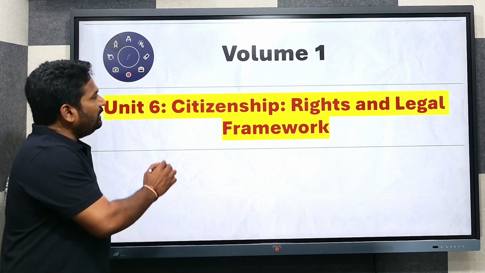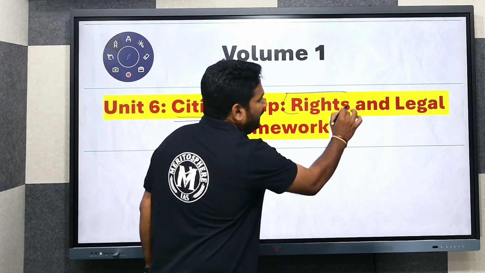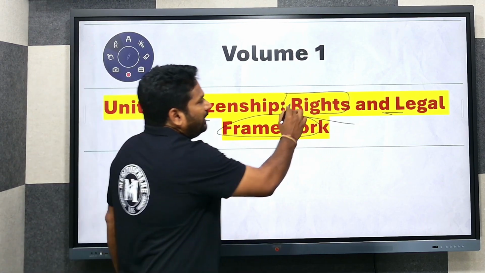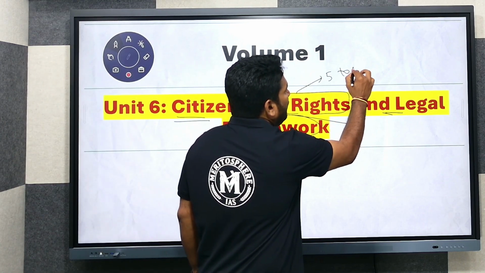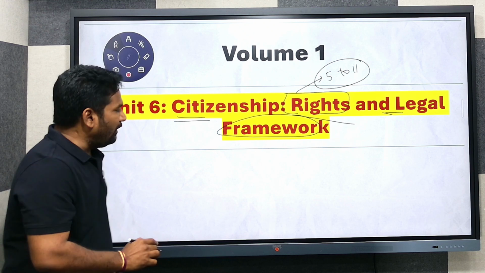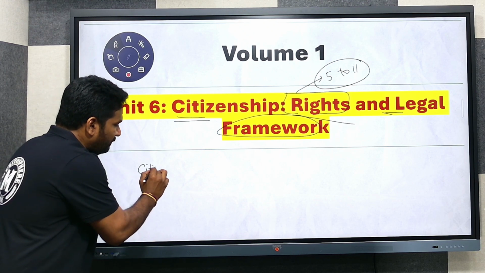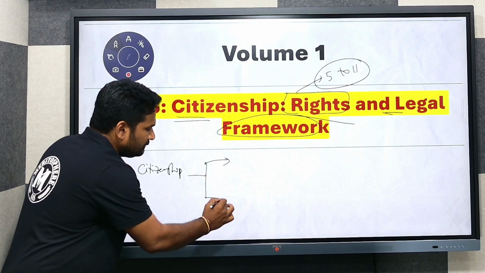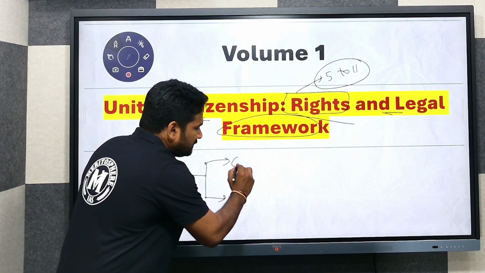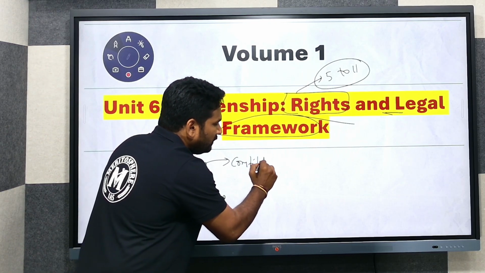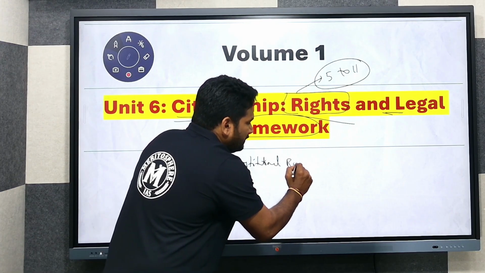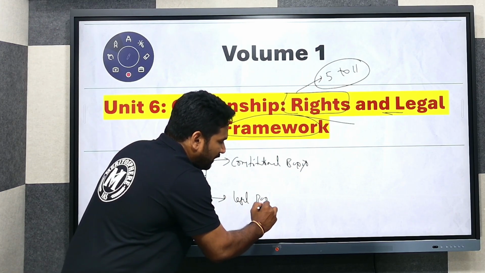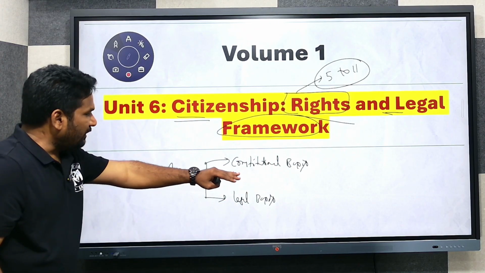Unit 6, here, citizenship, rights and legal framework. Under this, we are going to cover Articles 5 to 11. Here, one thing I have to mention: citizenship in India has two bases. One is the constitutional basis, and the other one is the legal basis. That means they are not different actually.